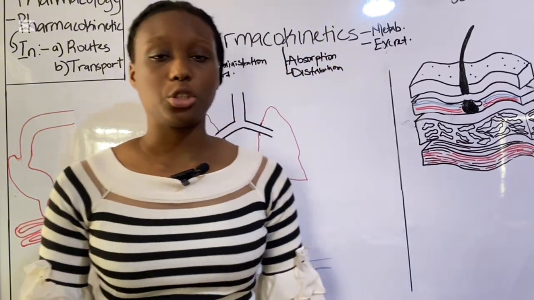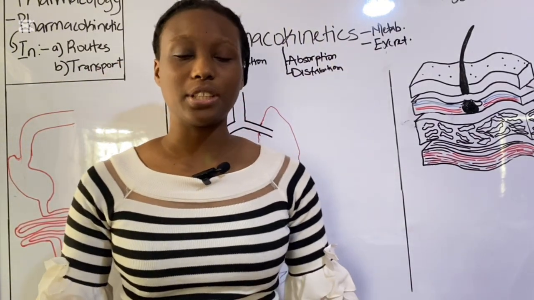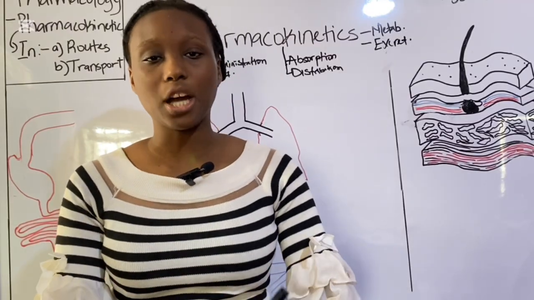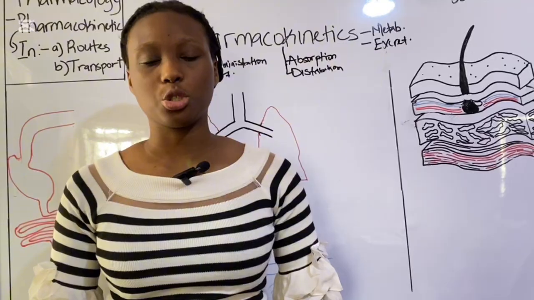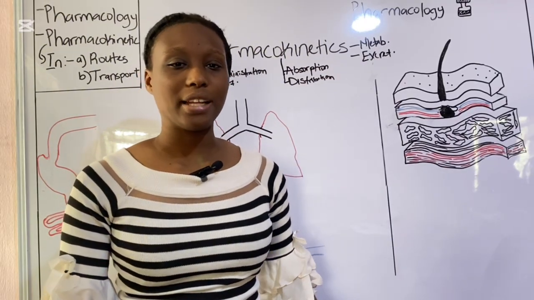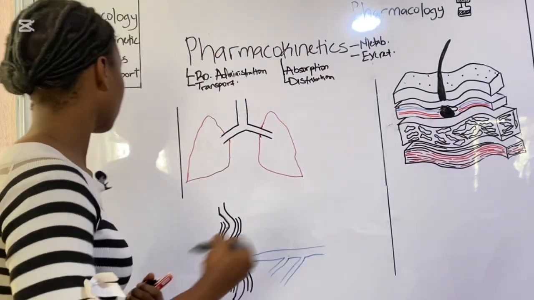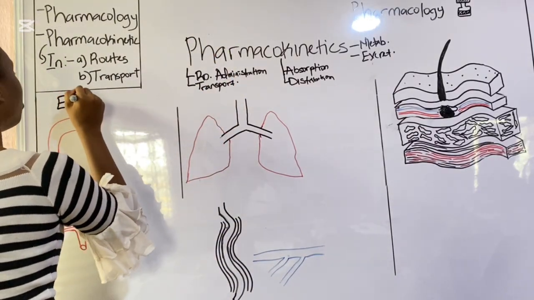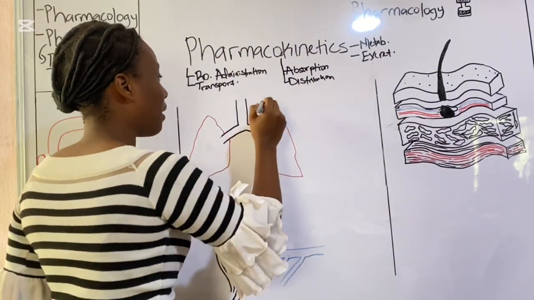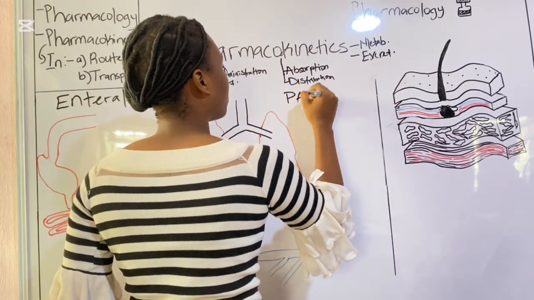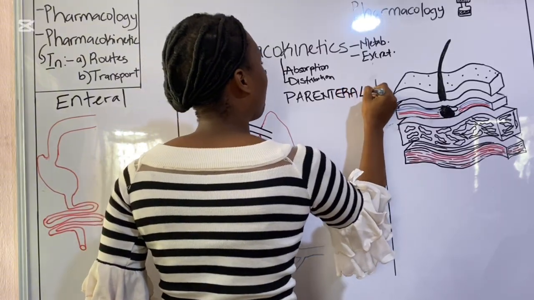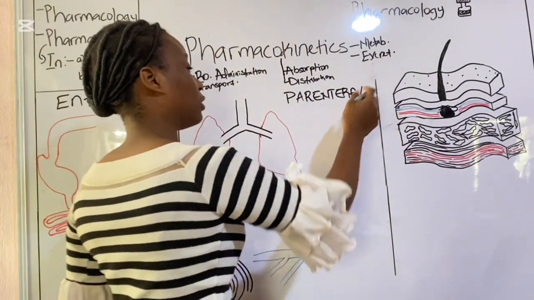Now, routes of administration are the different ways, or the different entry points in the human body for drugs to pass through the physical biological barrier and get into the biological system. There are many different routes of administration, but we'll be classifying them under enteral and parenteral. Enteral means the routes of administration that pass through the gastrointestinal tract, while parenteral concerns the routes of administration that bypass the gastrointestinal system.